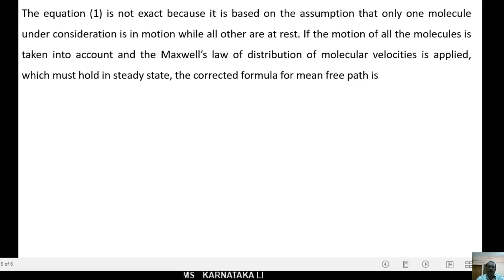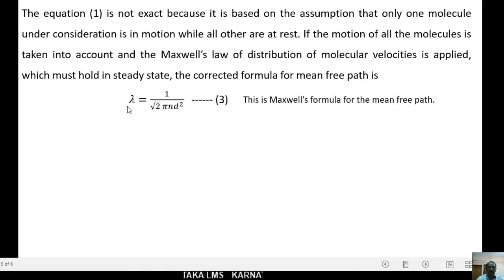If the motion of all the molecules is taken into account and Maxwell's law of distribution of molecular velocities is applied, which must hold in a steady state, the corrected formula for mean free path is lambda equals 1 divided by square root of 2 into pi n d square. This is known as Maxwell's formula for the mean free path.